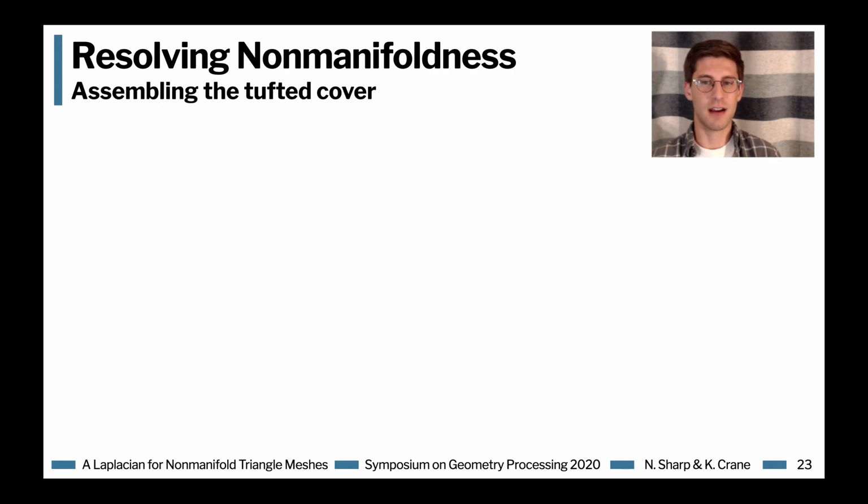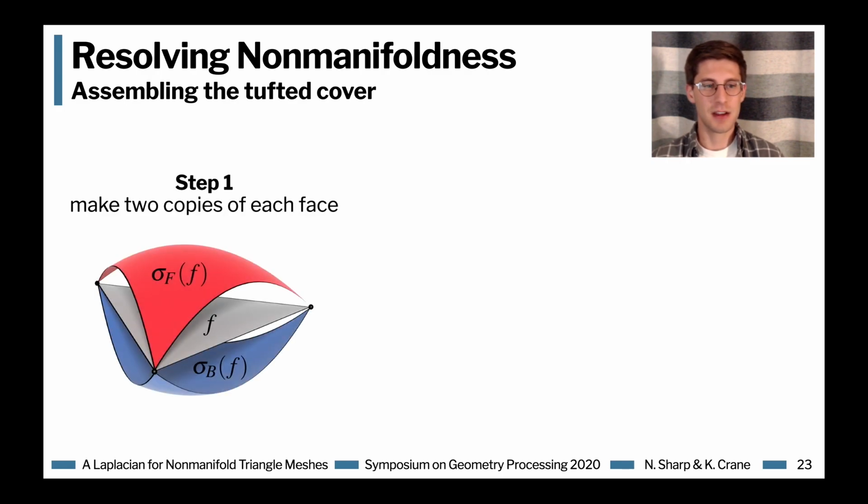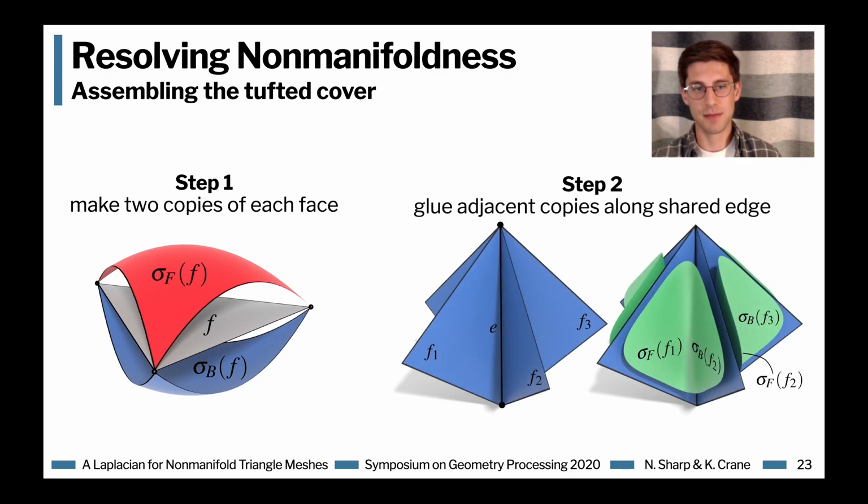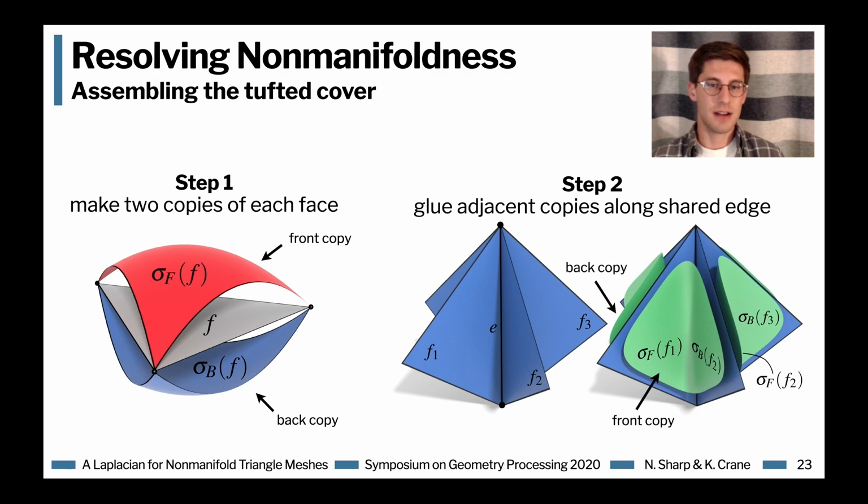So how does this tufted cover work more precisely? Well, to construct it, we'll take each face in the input and create two copies of it, which we logically think of as front and back copies. And then we walk around the original edges of our mesh and glue together these front and back copies of each face along the shared edge. So here we have front and back copies of a face, and then we walk around this edge gluing front to back, front to back, front to back at the shared side along this edge. And of course we repeat this gluing procedure for every edge in the original mesh.